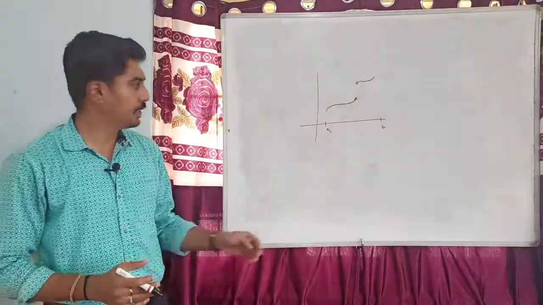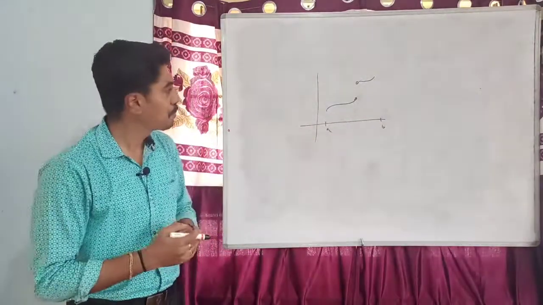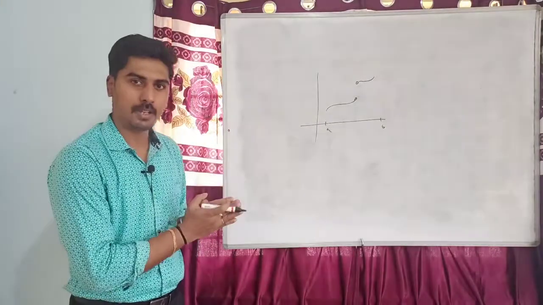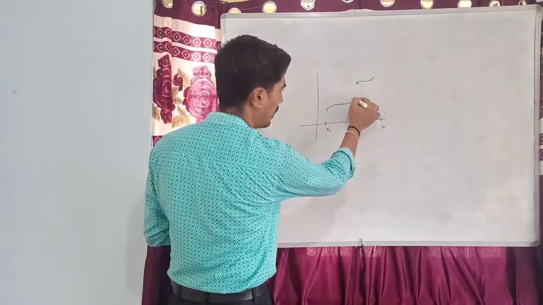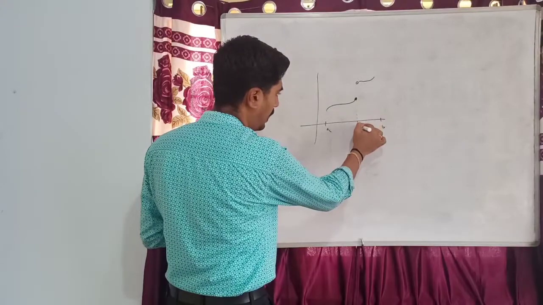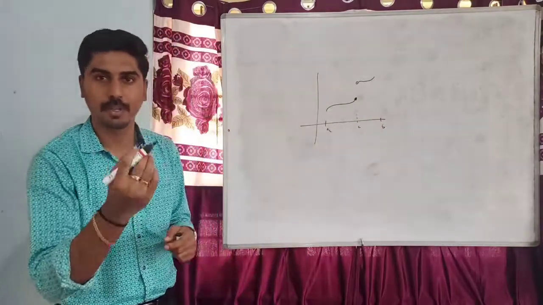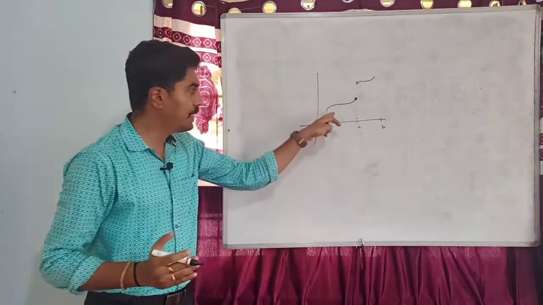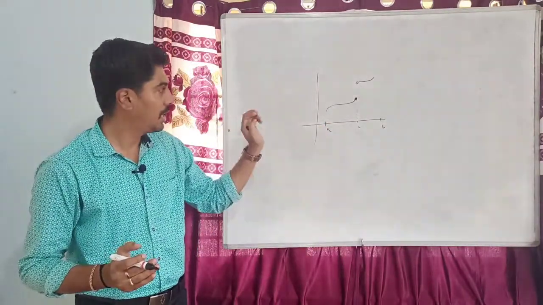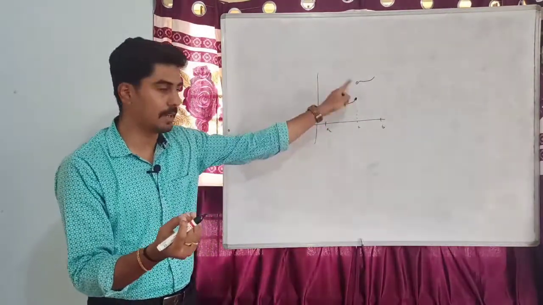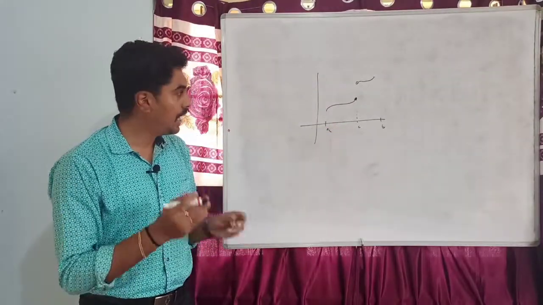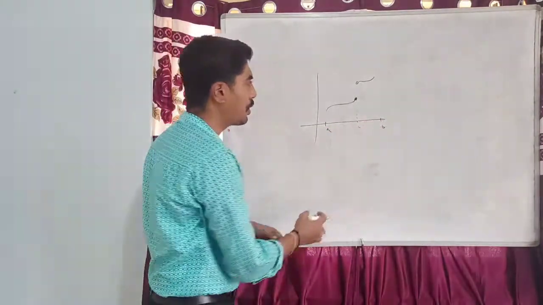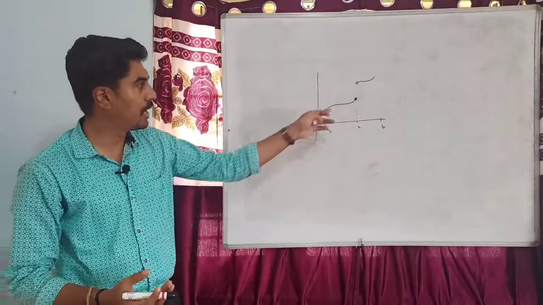So now I consider this graph in this interval AB. If you observe this graph, only at this point I have to lift my pen. If I consider this interval, this function is continuous. I don't have to lift my pen to draw this graph in this interval. Similarly, in this interval, I don't have to lift my pen to draw this graph.